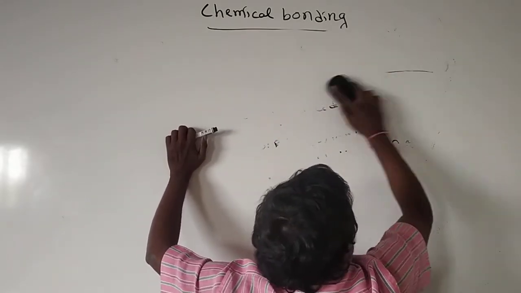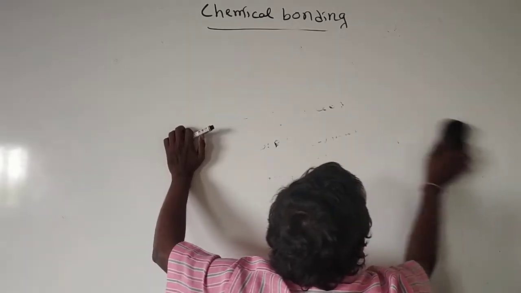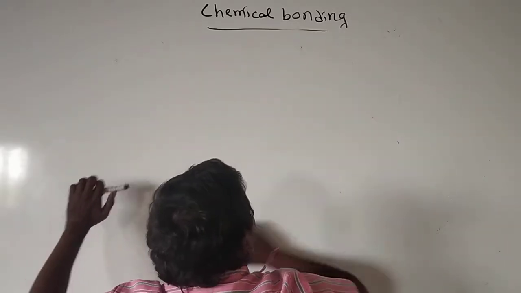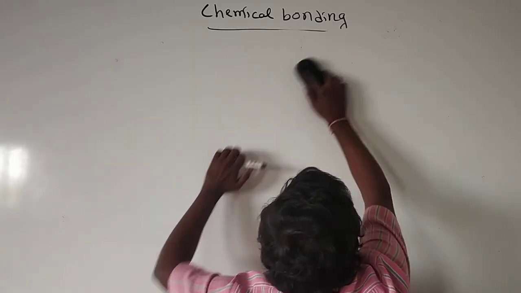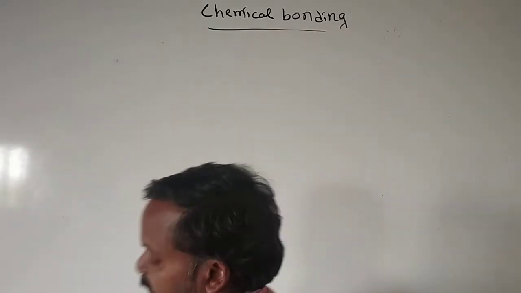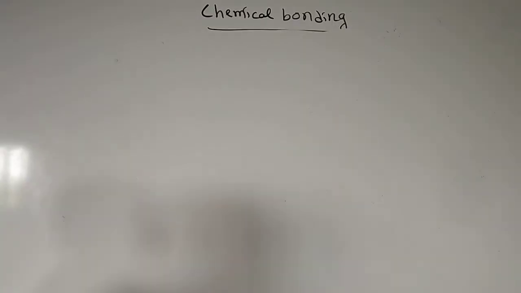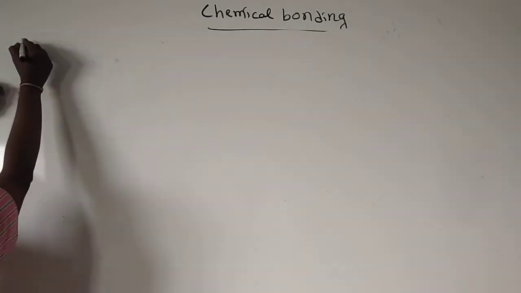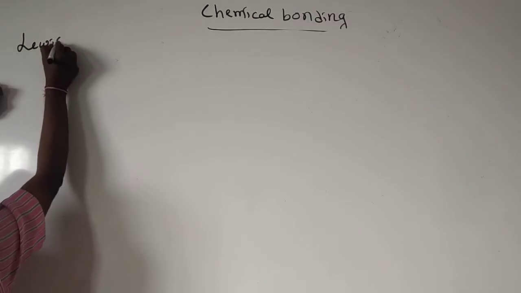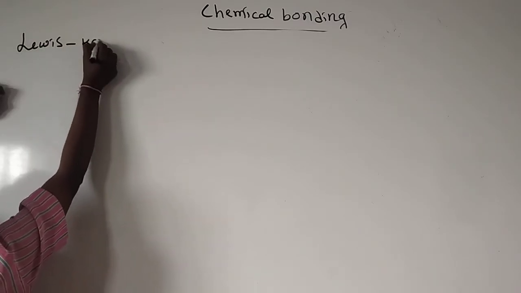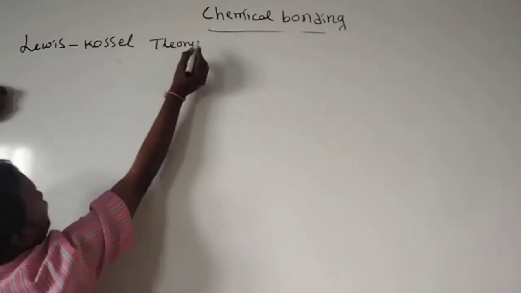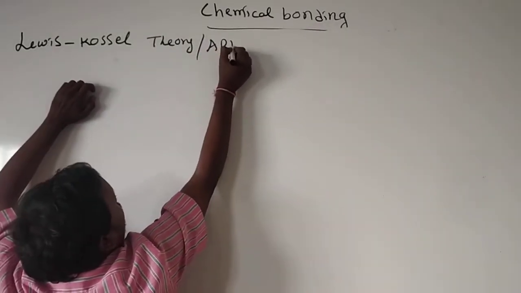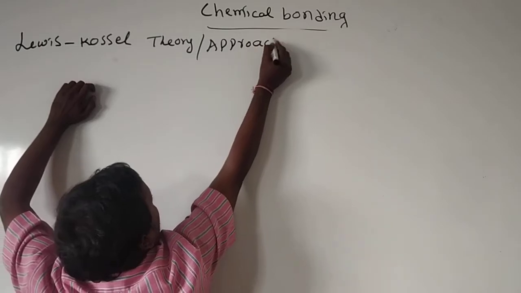But first we will see the important theory which explains the formation of the covalent bond, that is Lewis-Kossel approach.